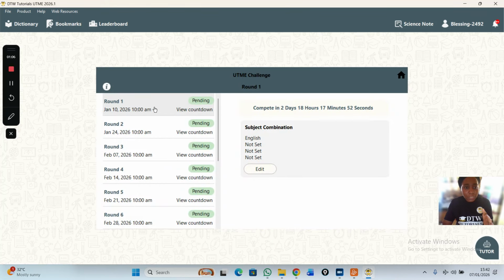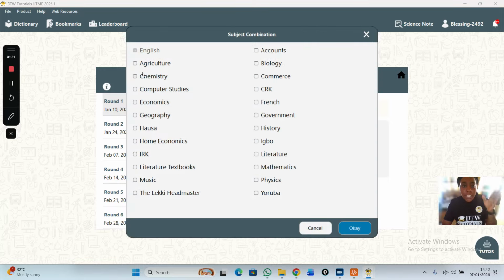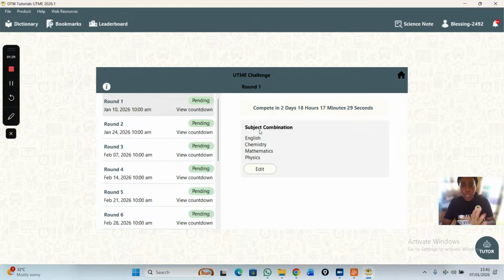These are the rounds we have. Our first round starts this 10th of January, and we go all the way to the last round, which is the 11th of April. All you need to do on your app is set your subject. English is compulsory. If you're doing chemistry, physics, or maybe mathematics, you select it, and then you've edited it.